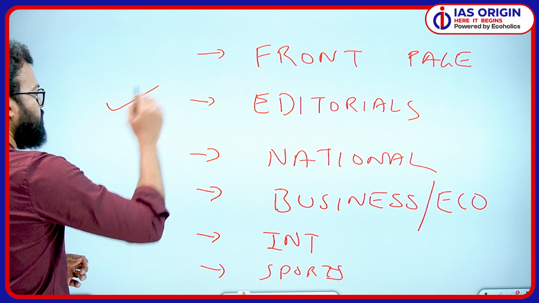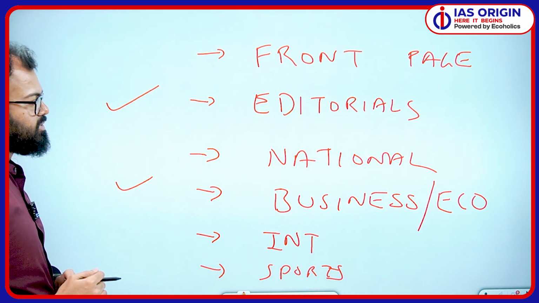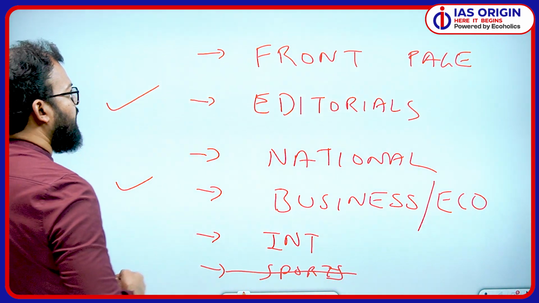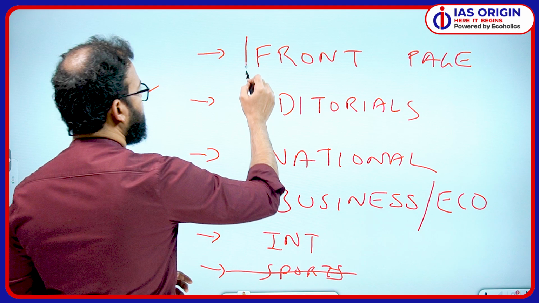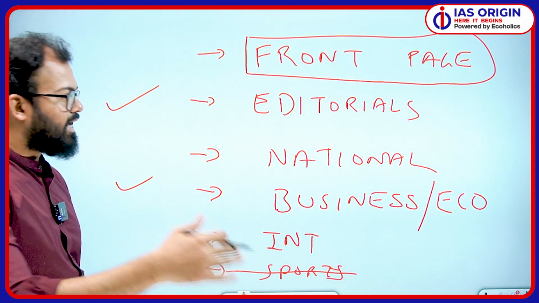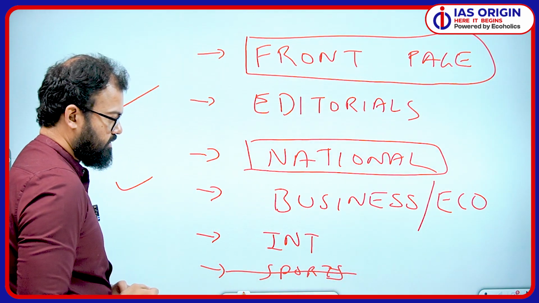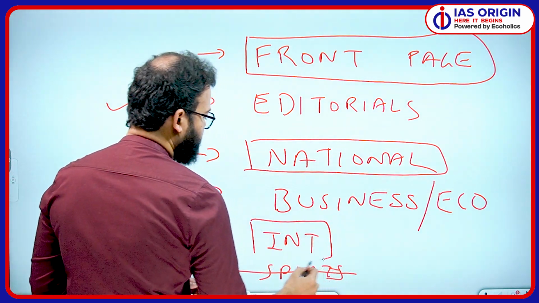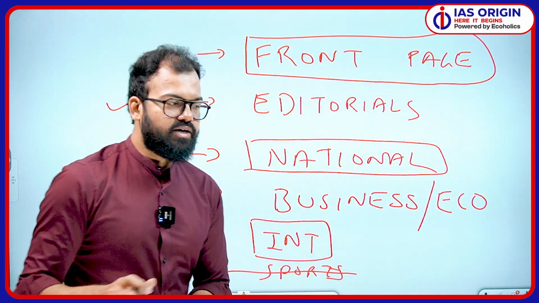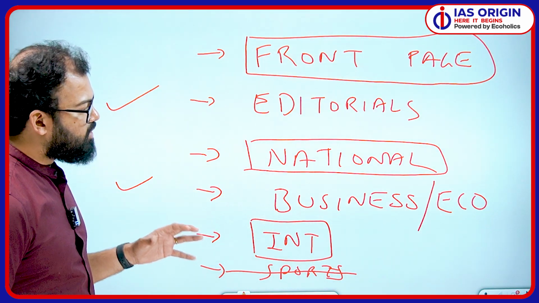Number one, the editorial is the most important page of the newspaper. Second most important page is business and economics. Sports you can easily leave. The remaining is like the front page, which is not very important, but it is important to understand the timeline. National is generally covered with politics, and international is generally covered without India's reference. Majority of the time the news is related to India, but majority of the time it is not. So this is how you have to understand it.